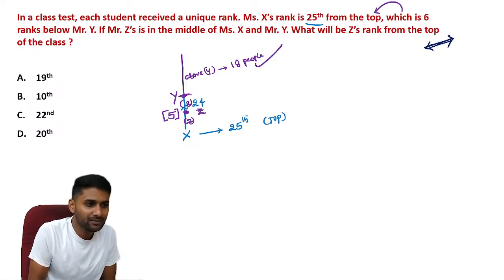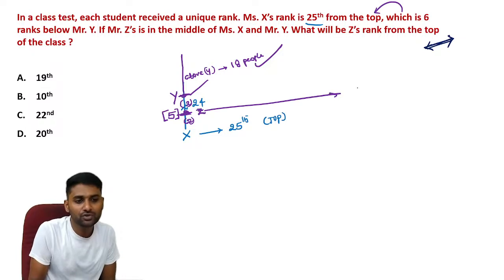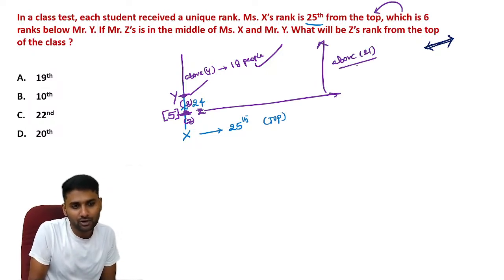Now here 18 plus 1 is 19, 19 plus 2 is 21. You have to include Z also. If you include Z, see, above Z there are 21 people. But according to the question, you have to define Z's position. That's why the answer is 26.